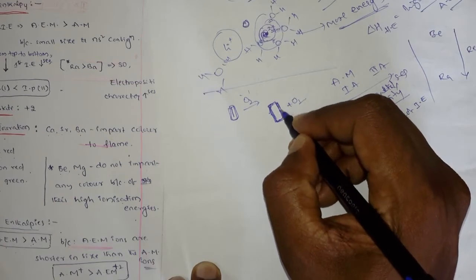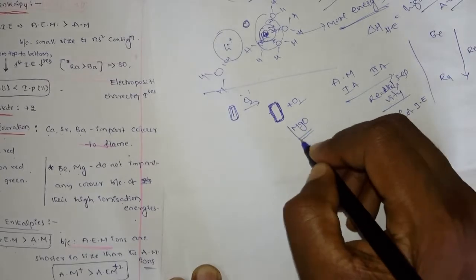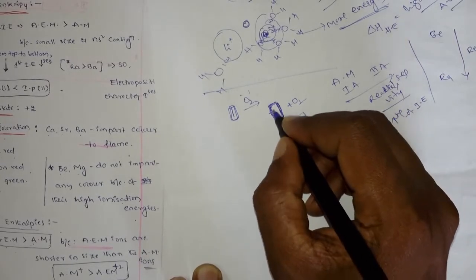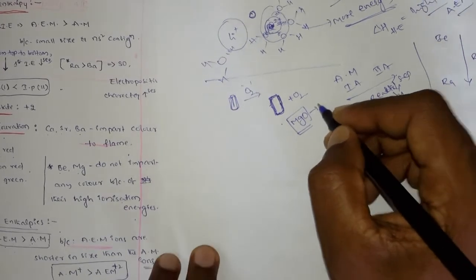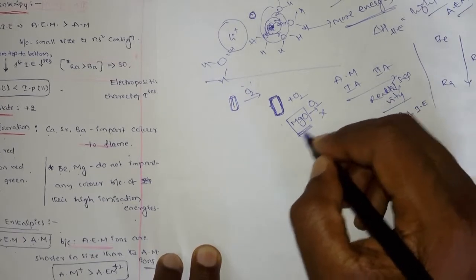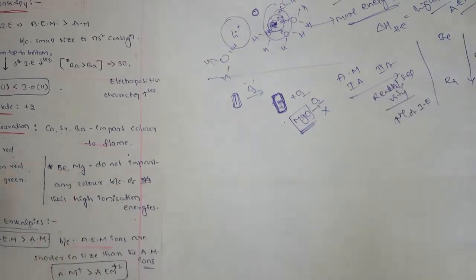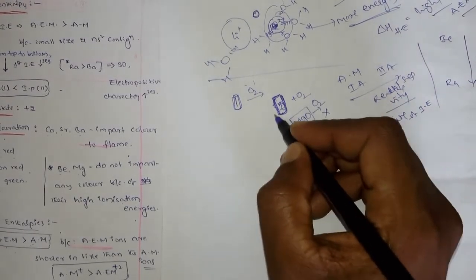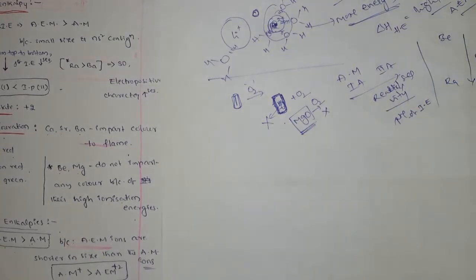I am drawing the magnesium oxide film here. Once the magnesium oxide film forms on the surface, it cannot react with further oxygen, and it does not allow the oxygen to react with the inside magnesium. So the inside magnesium, whatever is there, is not reactive.